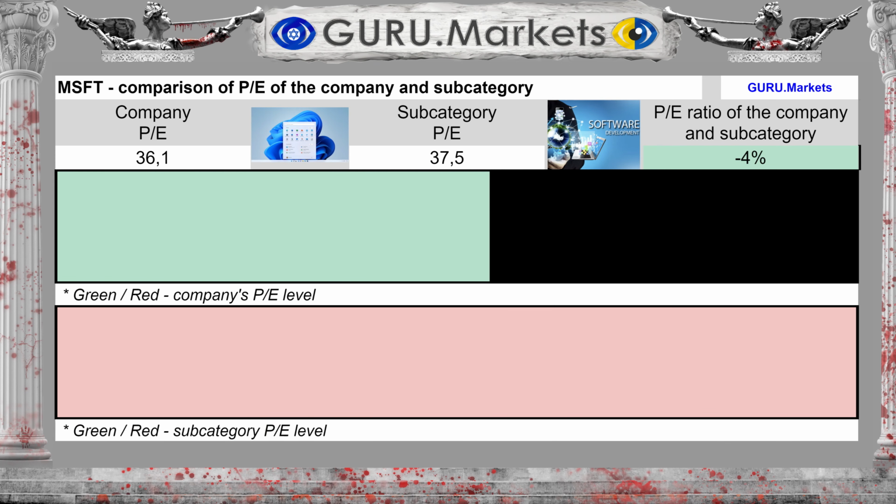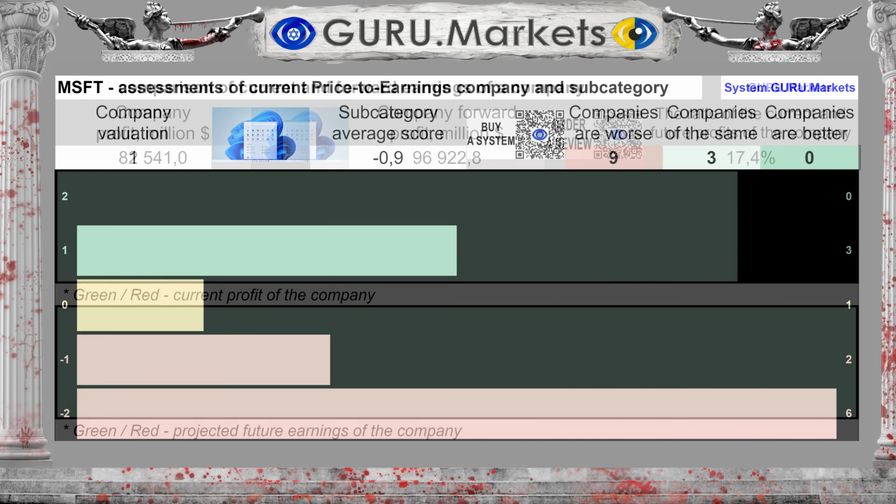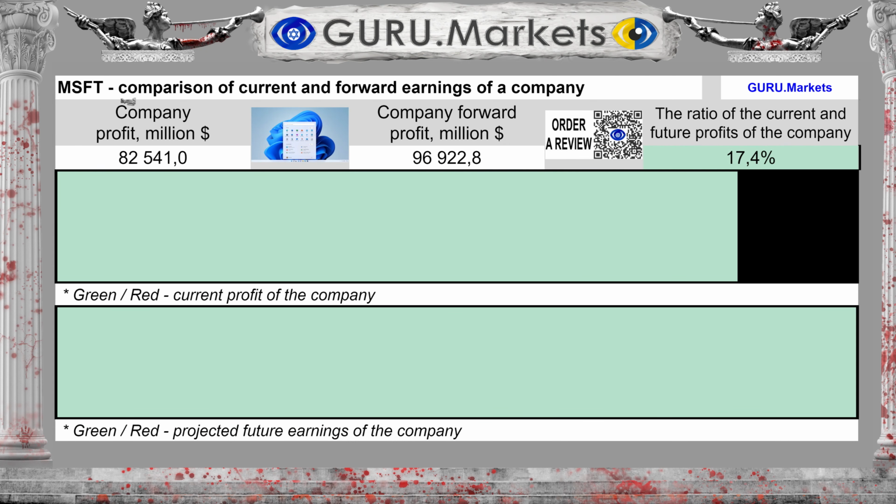The ratio of the company's stock market value to profit is 36.1. With an average in the subcategory of 37.5, this is 4% lower than in the subcategory. Assessment of the market price to its profit ratio in comparison within the subcategory: Good, 1 point. Profit for the last 12 months amounted to $82,541 million.